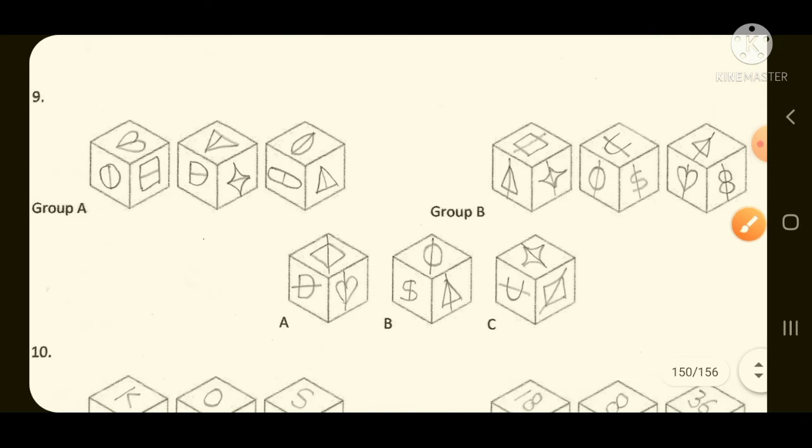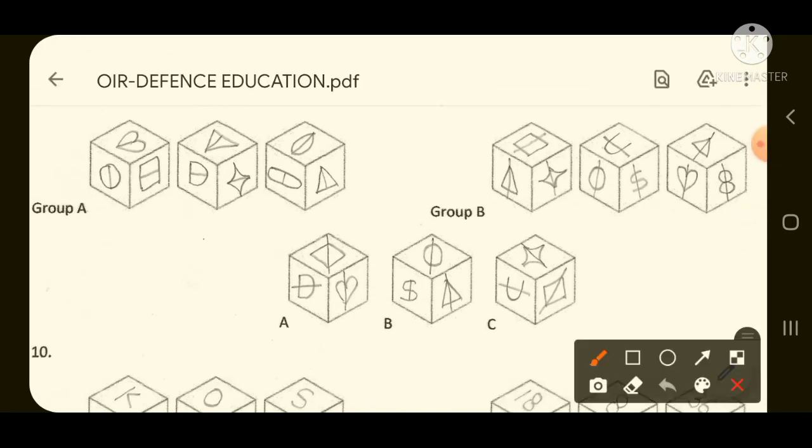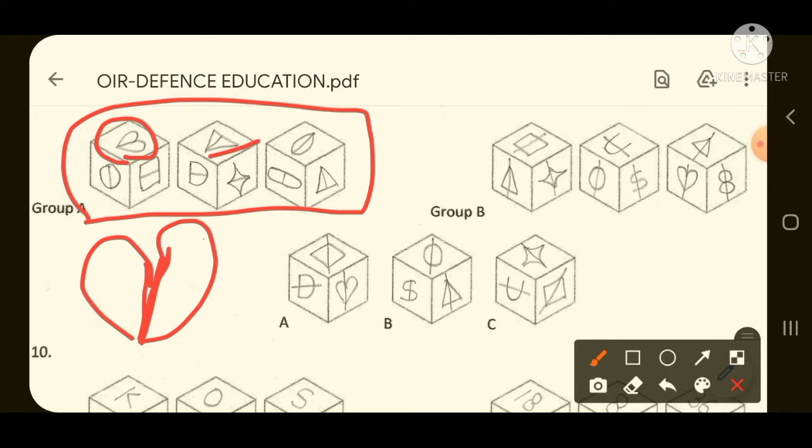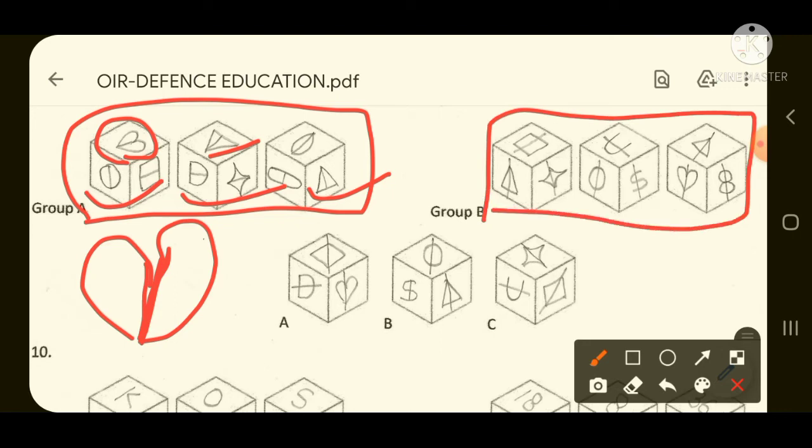Coming to the next point, which is again similar to what we studied earlier. Here, the line is passing internally through the shapes mentioned in group A. Like one heart shape is mentioned here, like this, and the line is passing internally only. And in this triangle also the line is passing internally. Then in this triangle also the line is passing internally. Then in every shape the line is passing internally. But if you see in group B, the line passes externally, as well as internally, it crosses the internal part and goes to the external, away from the picture.